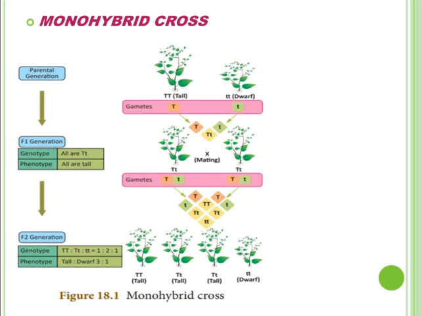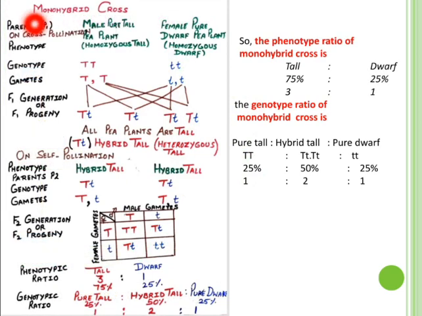Now students, let us see how to write a monohybrid cross in the form of a flowchart. First we have to write the parents, P1, as male plant and female plant. Then we write the phenotype as pure tall P plant, homozygous tall, and pure dwarf P plant, homozygous dwarf. As the tallness trait is dominant over the dwarfness trait, the genotype of pure tall P plants is capital T, and the genotype of the dwarf P plant is small t, as dwarfness is a recessive trait.